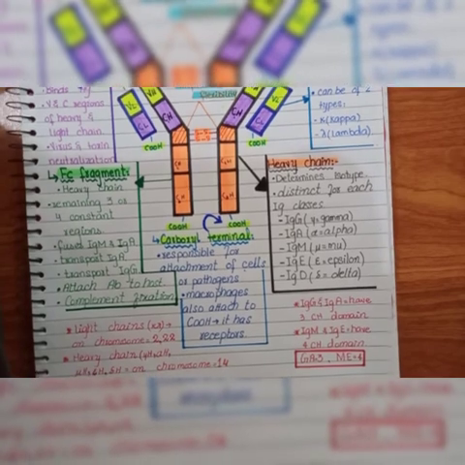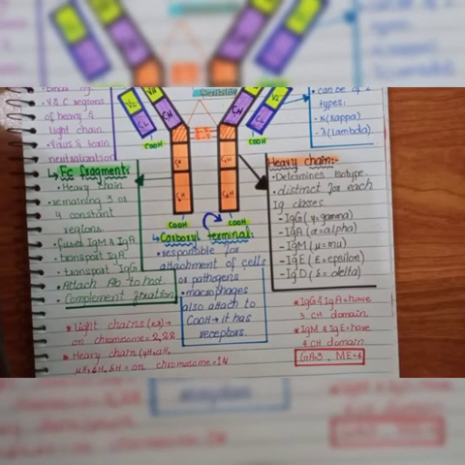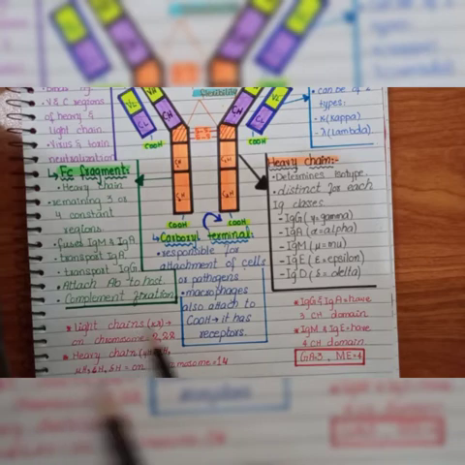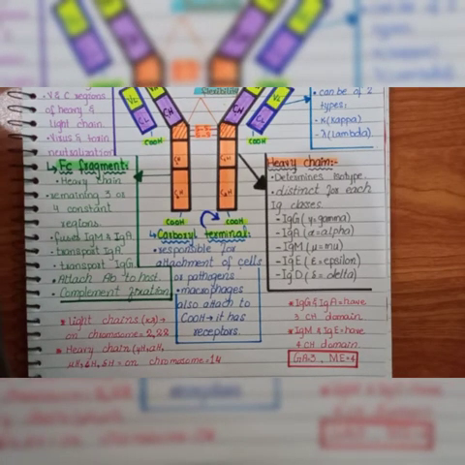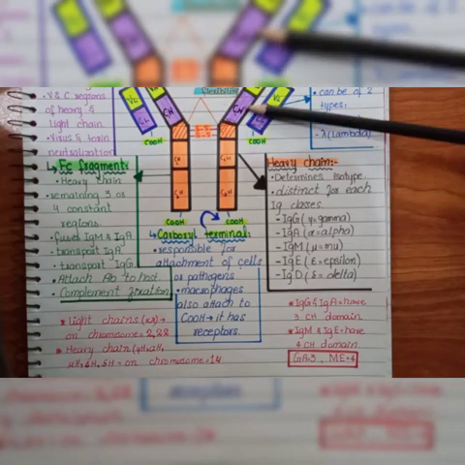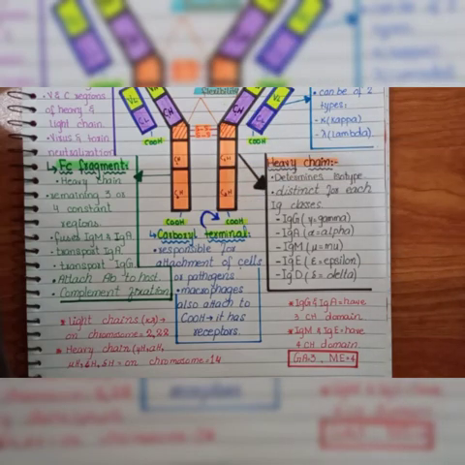And here I have also mentioned another point, as we have already discussed, that the light chain kappa or lambda is on chromosome number 2 or 22, while the heavy chains for different immunoglobulins are on chromosome number 14. So now we will focus on the Fc fragment, which is also known as the constant fragment or the crystallizable fragment. It's the remaining heavy chain 3 or 4 constant regions.